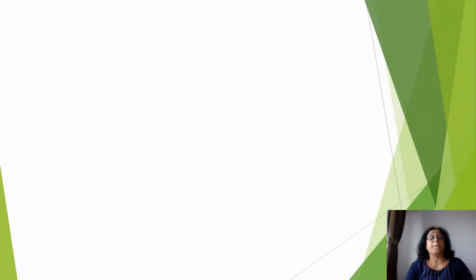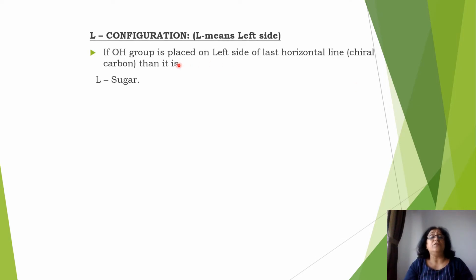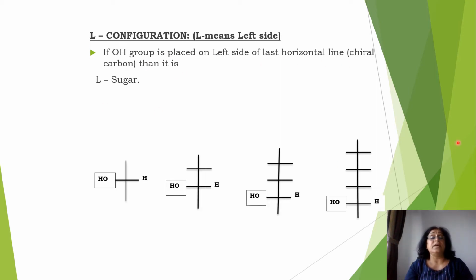L configuration. L means left side. So if the OH group is placed on the left side of the last horizontal line, then it is called L sugar. See the examples here. Here you can see the OH attached on the last horizontal line is on the left side. So it is called L configuration.